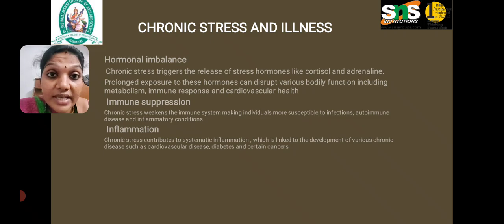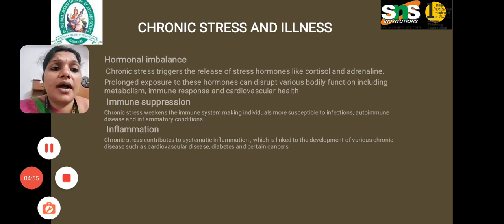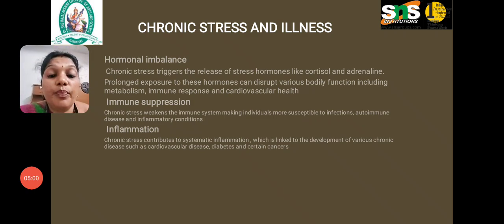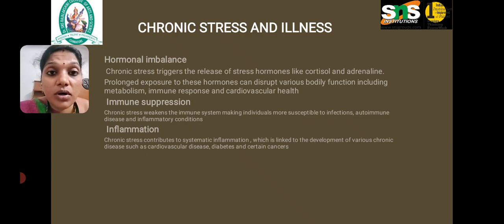So stress plays a major role in our hormonal imbalance, in cardiovascular problems, diabetes, and some cancers. We should pay big attention to stress, and we should sort it out when it is small.